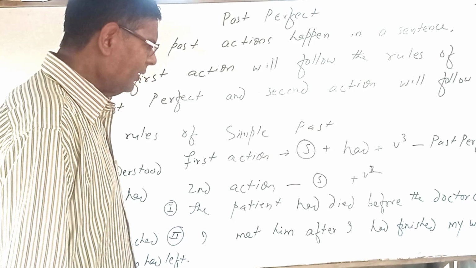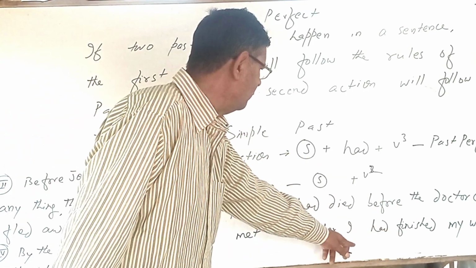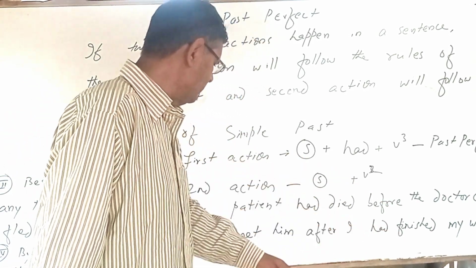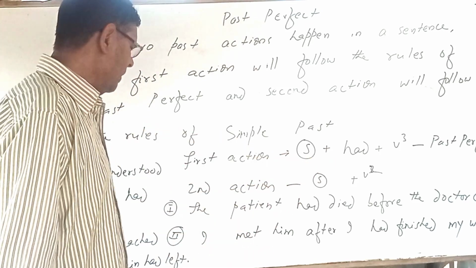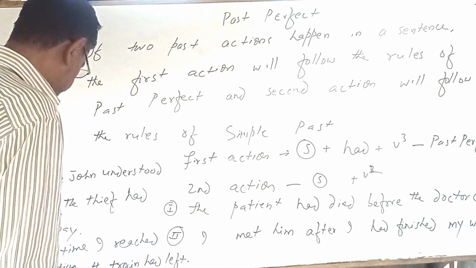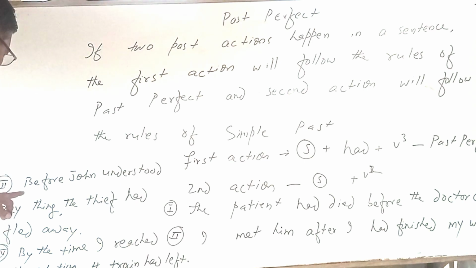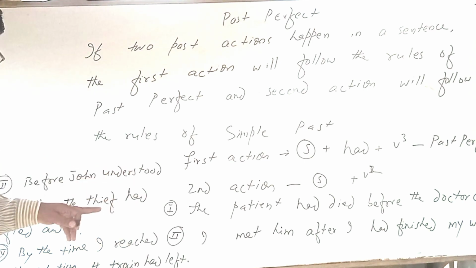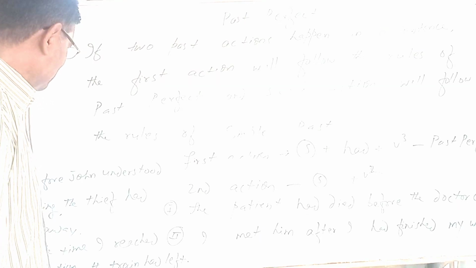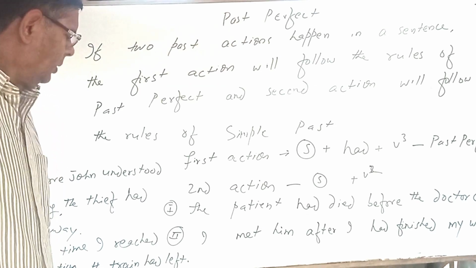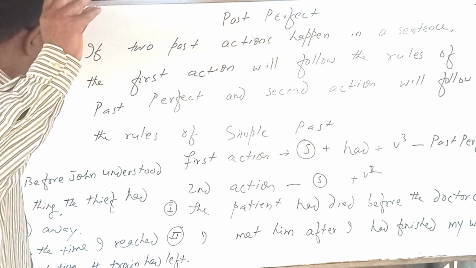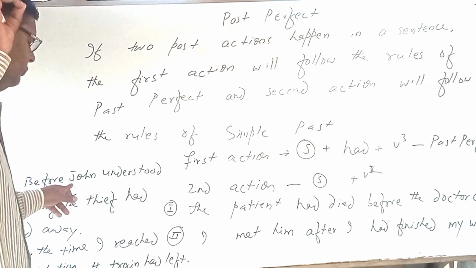To the first action, I had finished. This will follow the rules of past perfect. I had finished. Second action, I met him. I met him after I had finished my work. Now look here. Third sentence. Before John understood anything, the thief had fled away. John किसी चीज को समझ पाता उससे पहले ही चोर भाग चुके थे. What was the first action? The thief had fled. Okay. First action, and before John understood, second.